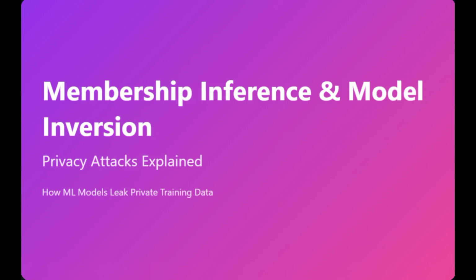Whether you know it or not, in 2021, researchers extracted real email addresses and phone numbers from GPT-2. In 2023, in the same way, GPT was caught regurgitating memorized private conversations. Today I'm going to show you how exactly these privacy attacks work and, more importantly, how to defend against them.